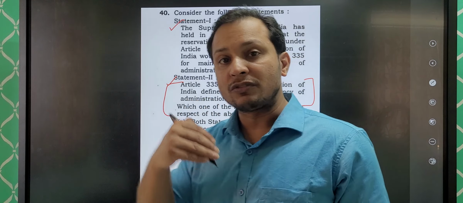You can see statement 1 says the Supreme Court of India has held in some judgments that reservation policies made under Article 16 Clause 4 of the Constitution would be limited to Article 335 for maintenance of efficiency of administration. Statement 2 says Article 335 of the Constitution of India defines the term efficiency of administration.